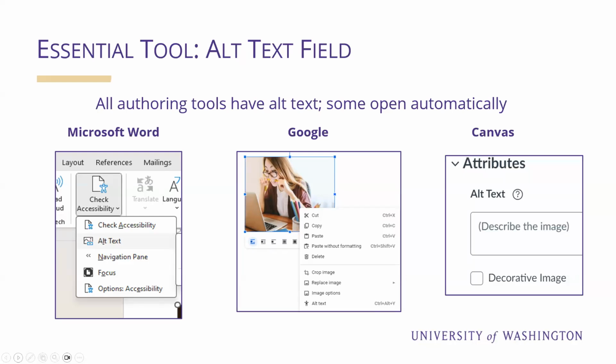Note that the Canvas screenshot reveals a checkbox next to the phrase decorative image. Microsoft products also have that option. When an image is on your slide deck or in your document purely for visual interest and has no meaning that's important for context, you can mark it as decorative and the screen reader technology will ignore it. Please note that Google does not have the option to add decorative image, so you will still have to add alt text.